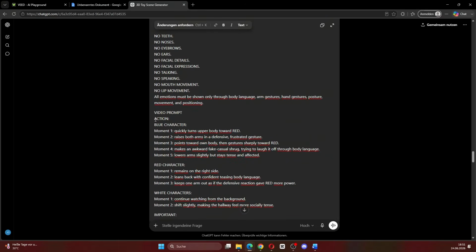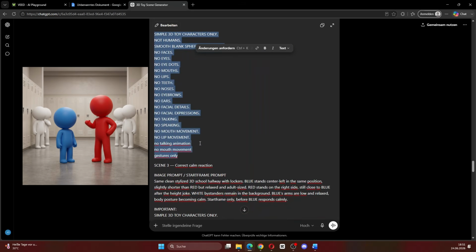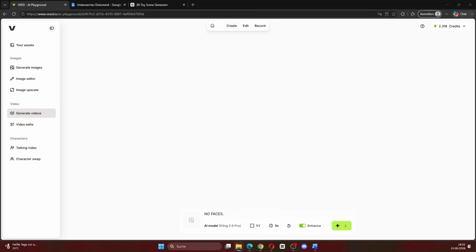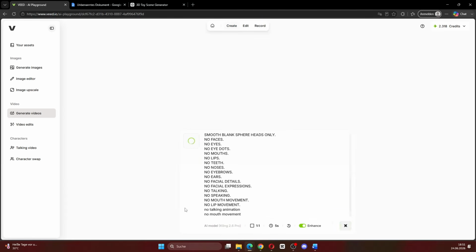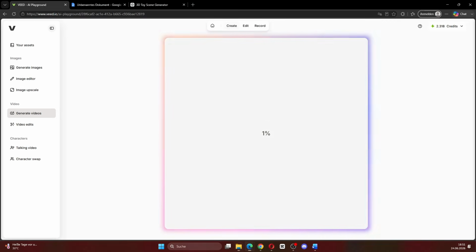Here we could now create another reference image for scene 2, but we can also use the reference image we created for scene 1. If you want the cleanest result, you can create a new image for every single scene, but I want to show you that this workflow also works by using one reference image for all the video scenes. So we copy the video prompt for scene 2, paste it into Veed, use the image as a reference and generate the video again.